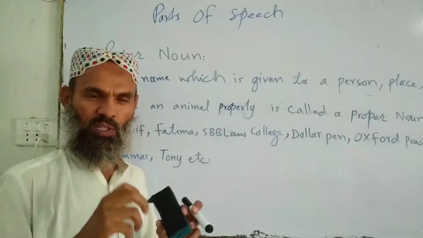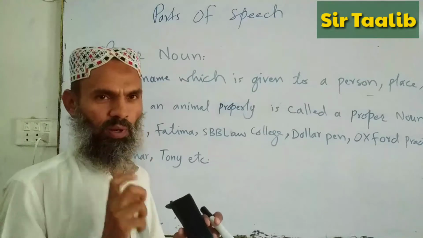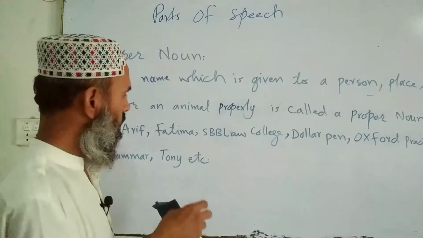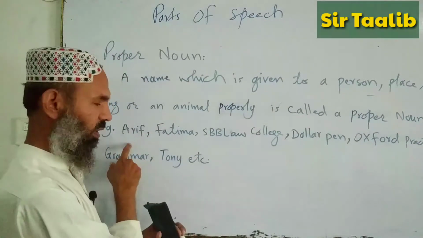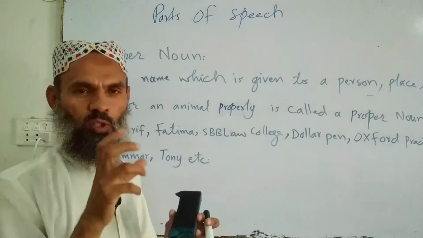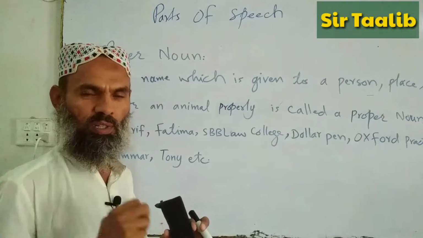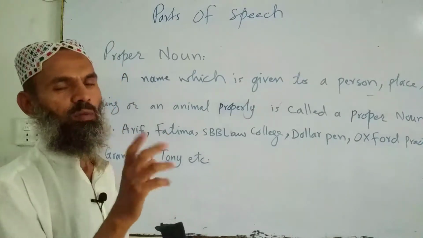When we give to these a particular name, a proper name, then it becomes a proper noun. Suppose man, which man? Suppose we say Arif. Which girl? Girl and boy are common. When we give a particular name to it, then it becomes a proper noun. Suppose we call her Fatima.